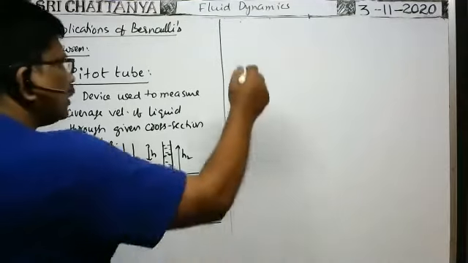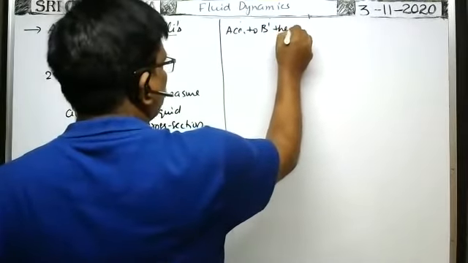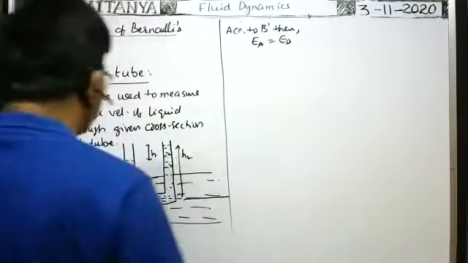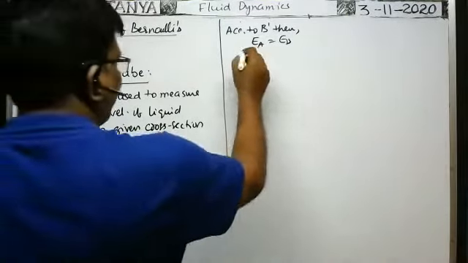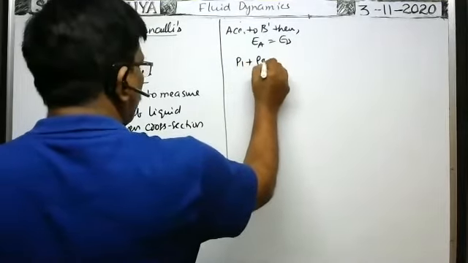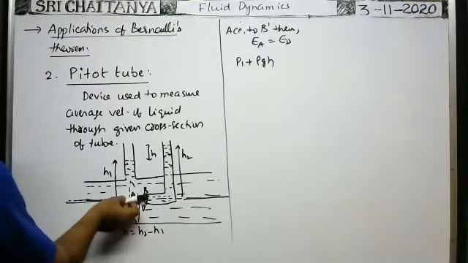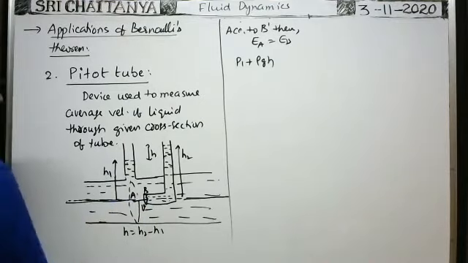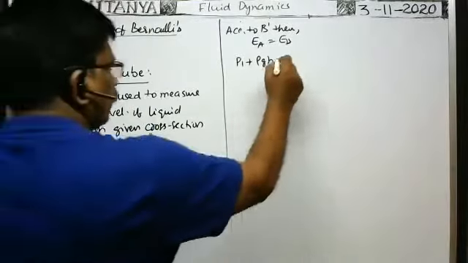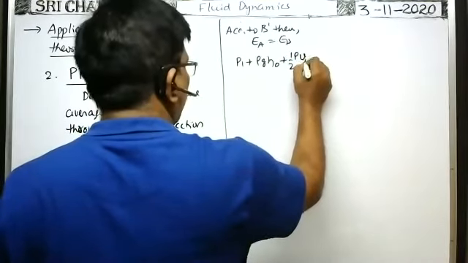According to Bernoulli's theorem, total energy per unit volume at A and at B are both equal. What is the total energy at A? Pressure energy per unit volume P1 plus potential energy per unit volume rho g H. As it is a horizontal tube, the height of point B and A are both the same, so potential energy remains the same, say H naught. Plus kinetic energy per unit volume, half rho V1 square, or VA square.